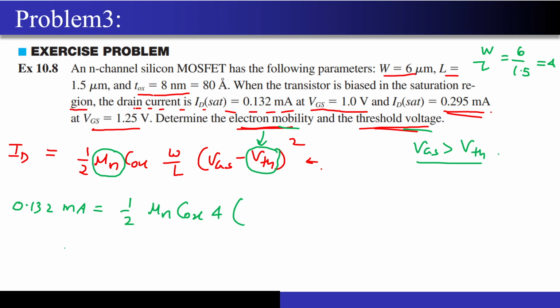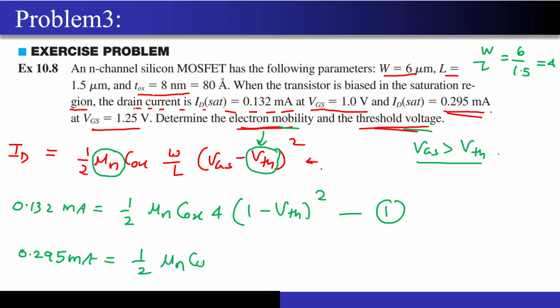when I am getting this current 0.132 milliampere, my gate source voltage is 1 volt, so (1 minus VTH) the whole square. So this is the first condition that I have. And now if I similarly write for the other data, 0.295 milliampere is equal to half mu n Cox, W by L will remain same, only the VGS value changed, right? Okay, so now I have given both the equations to you. Can you do something over here to find out the value of VTH? What can I do with this equation number 1 and 2?